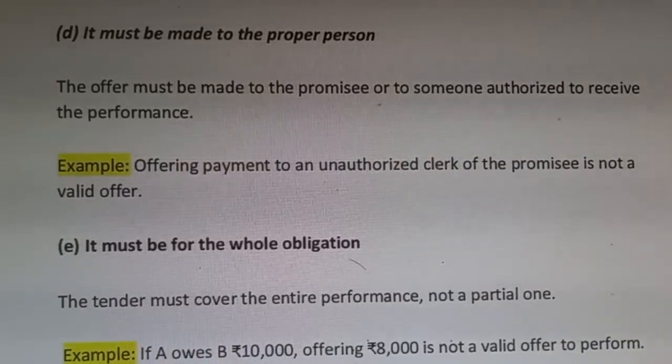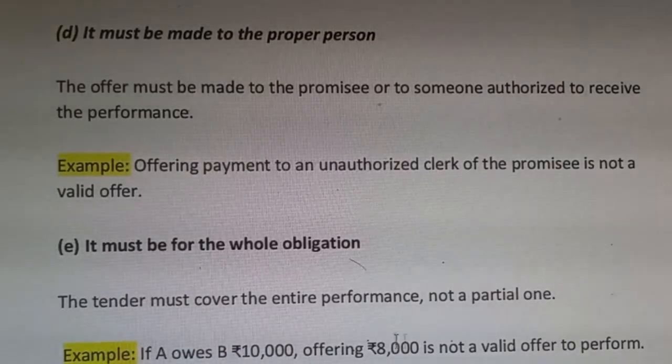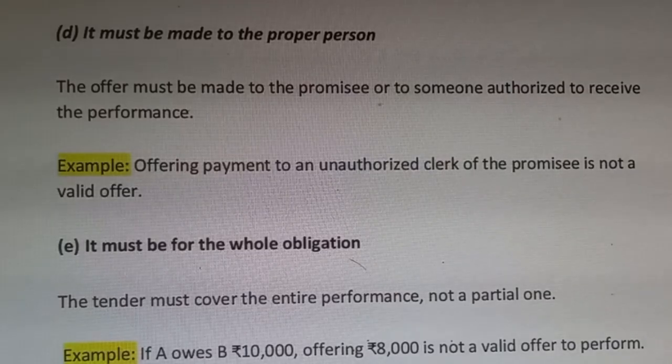If A owes B 10,000 rupees, offering 8,000 is not a valid offer to perform. Like if A owes B 10,000 rupees, A should pay back 10,000 rupees, not 8,000 rupees.